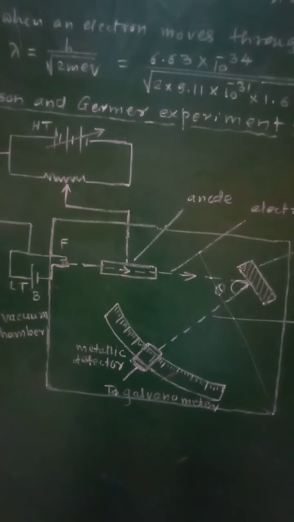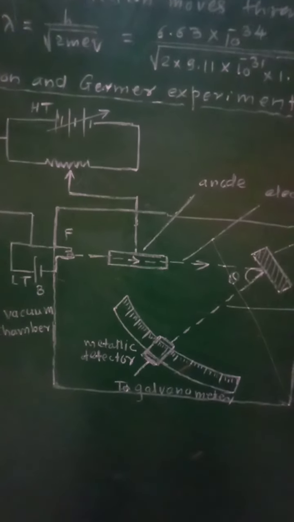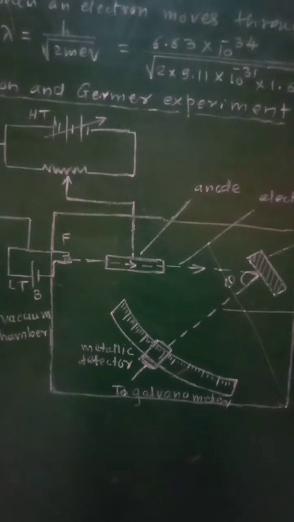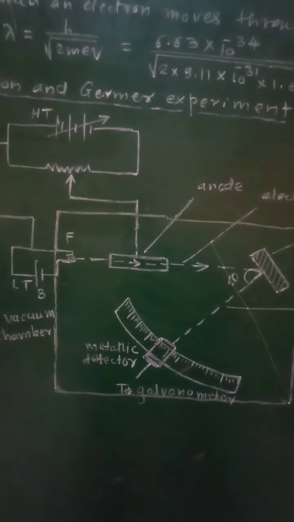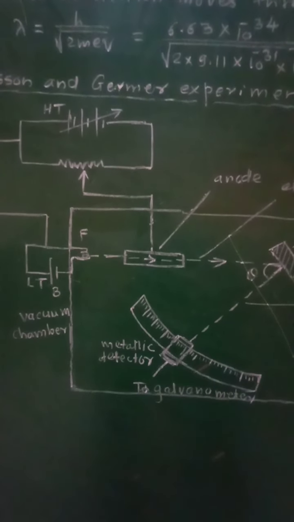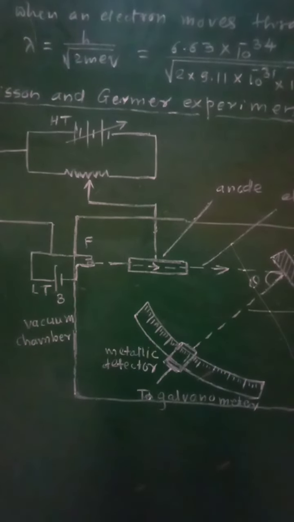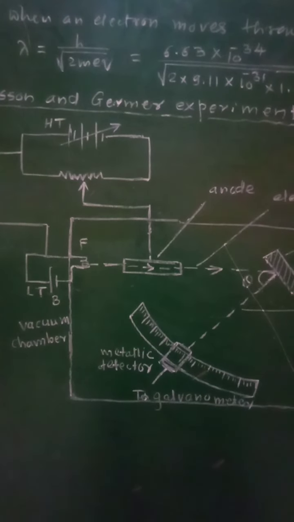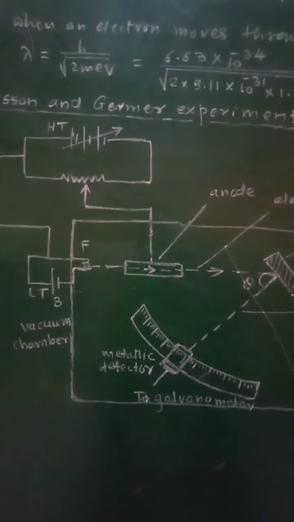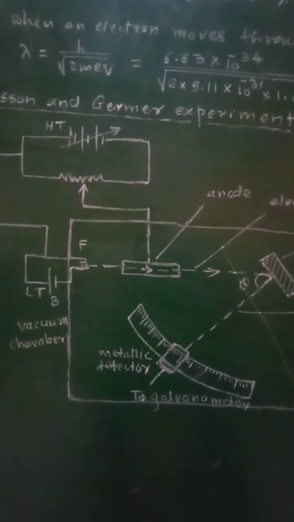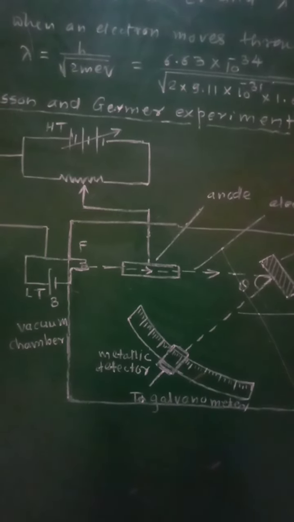So if you consider this Davison and Germer experiment, it consists of an electron gun to provide the electrons by heating the tungsten filament F using a low tension battery B. The electrons from the gun are accelerated through vacuum to a desired velocity by applying suitable accelerating potential across the cylindrical anode and are focused in a beam.